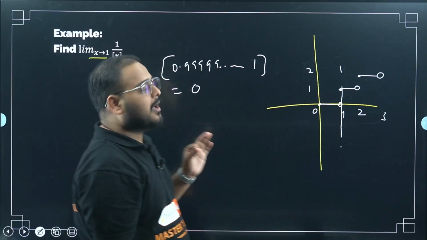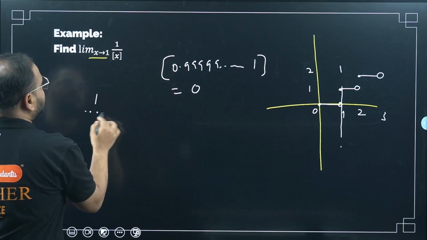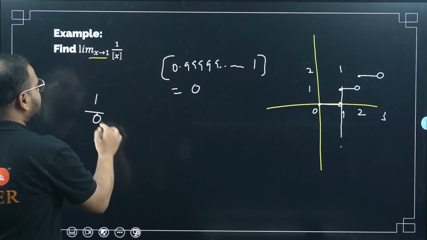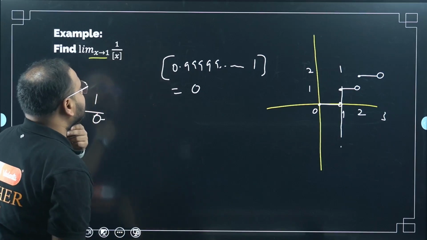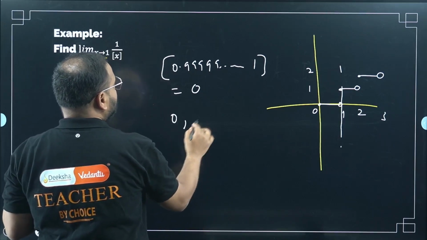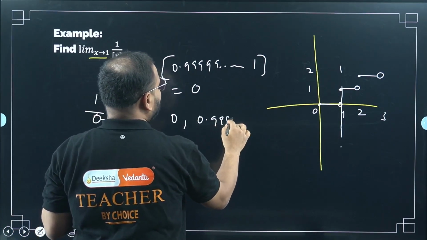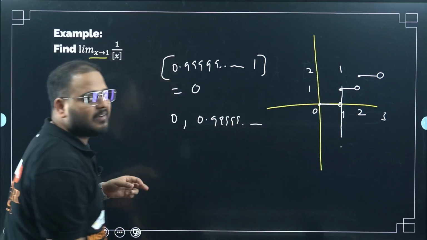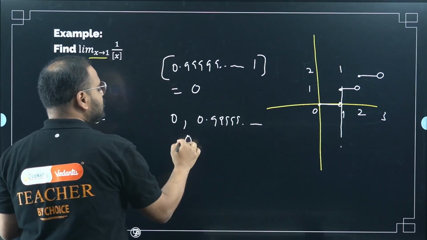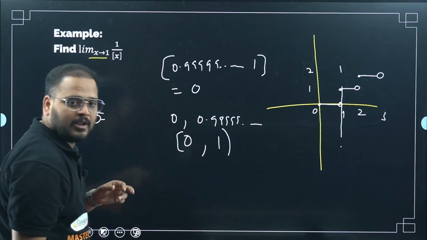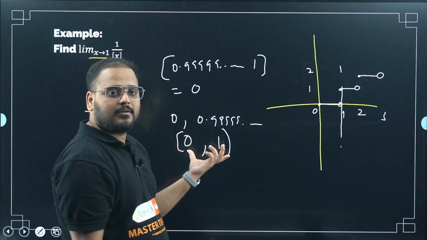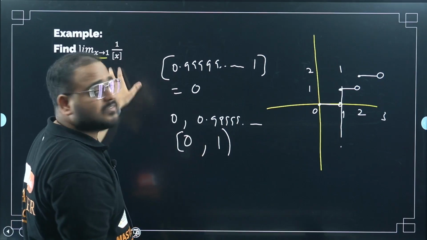But can I have the denominator as 1 by 0? I cannot have, right? So this is not part of the domain. It will happen from 0 to 0.999999. I cannot define that point, but I can simply write it as 0 inclusive to 1 exclusive. Means from 0 to 1, I cannot have this value as the domain.